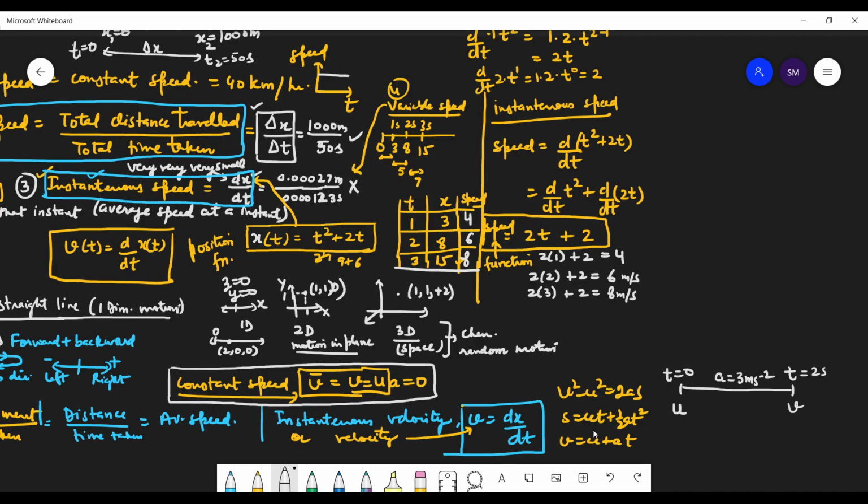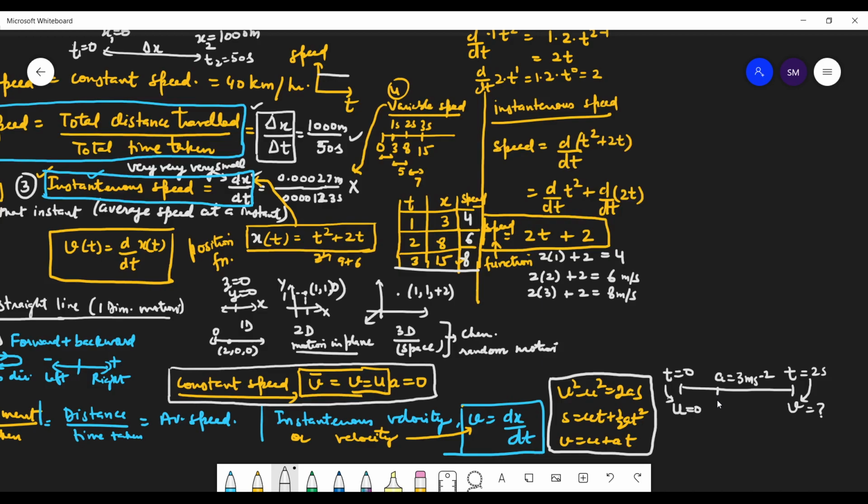Don't go into the formula, students. As I told you, as you gain more and more knowledge, you won't find these formulas difficult. See here, what's the velocity at this point of time? Time is equal to 0, initial velocity was 0. So this is the instantaneous velocity because I am talking about a particular time. This is also instantaneous velocity because I am talking about the moment when time is 2 seconds. So the initial and final velocities are the instantaneous velocities.